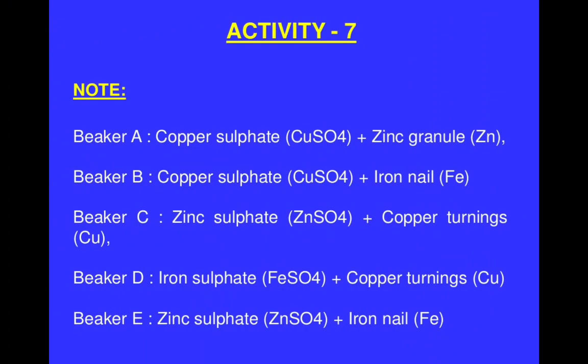Now, what do you note? In beaker A, there is zinc and we have brought copper sulfate. In beaker B, there is iron and we have brought copper sulfate, that is CuSO4. In beaker C, there are copper turnings, that is Cu, and zinc sulfate, that is ZnSO4. In beaker D, there are copper turnings again, that is Cu, and iron sulfate, FeSO4. And in beaker E we have taken iron nails, that is Fe, and zinc sulfate, that is ZnSO4.